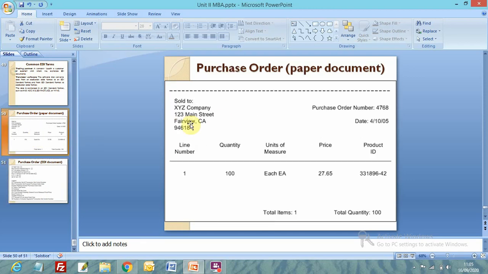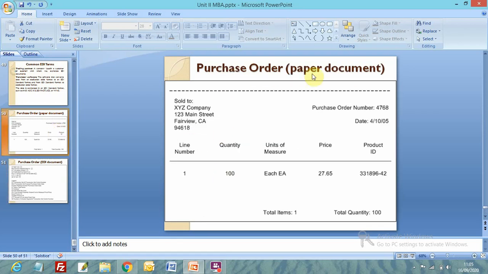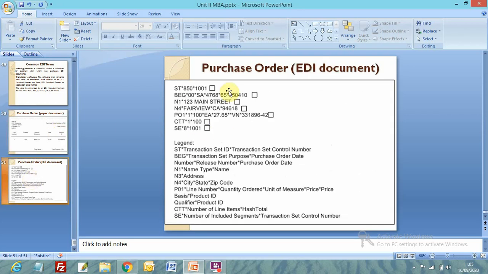Now the translation software converts this purchase order into this format to communicate with the trading partner's application, the same application hosted on the trading partner's computer. The software converts this paper document into this EDI document format, right?